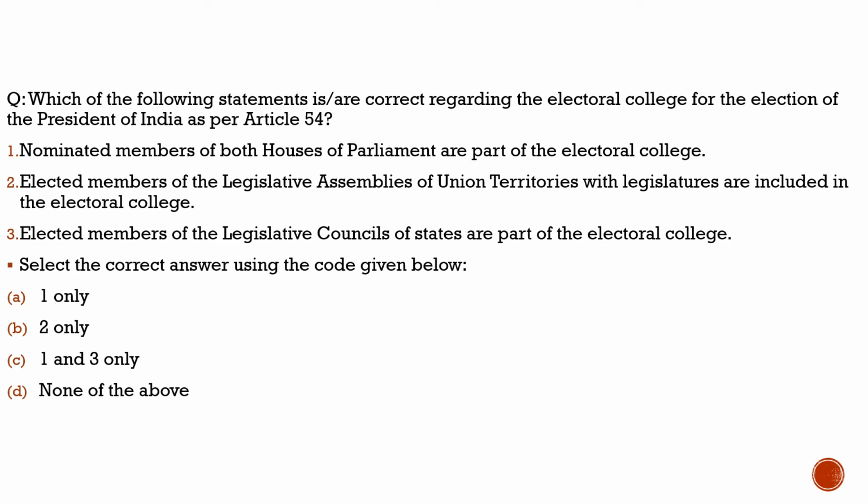Article 54 says, let us understand, that the president shall be elected by an electoral college. So the election of the president is very different, very indirect in nature. The president is not directly elected by the people.